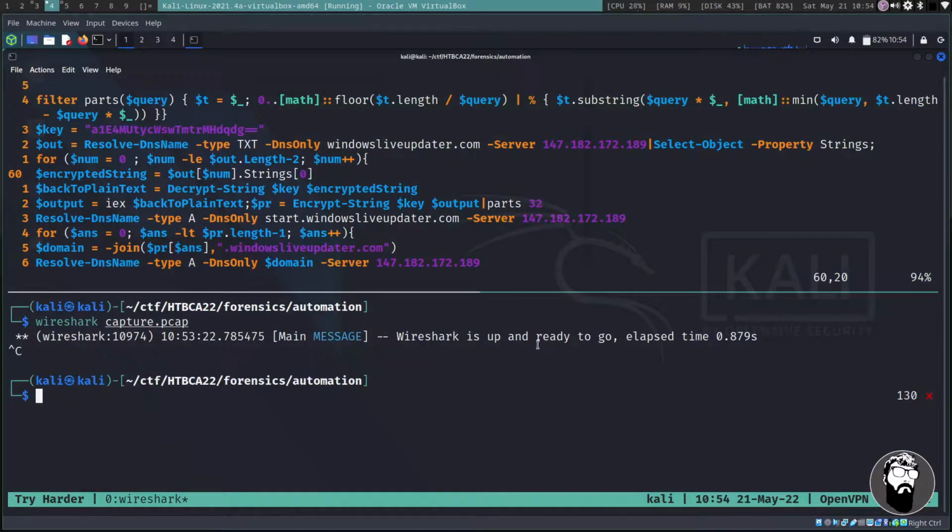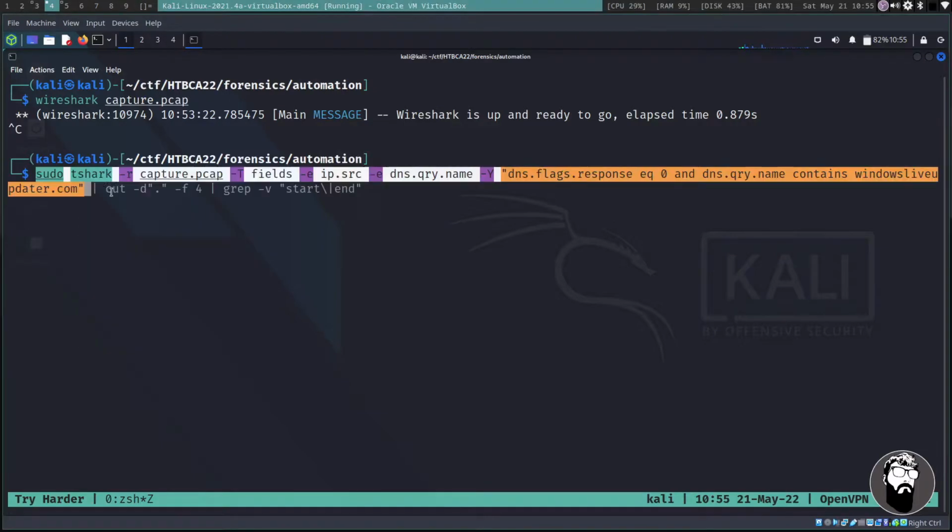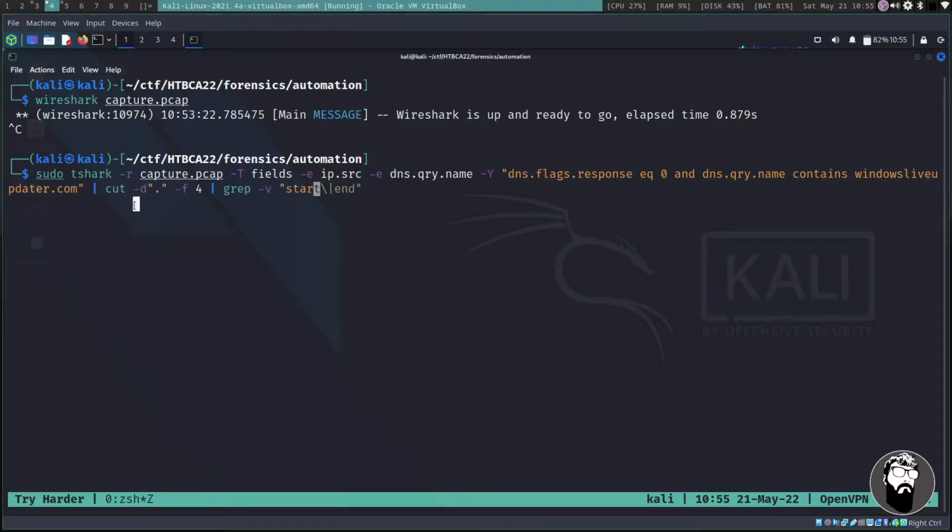So I'm going to kill Wireshark, and I'm going to run a tshark command that filters out those specific things. To do that, I'm just going to copy and paste this command that I've already prepared. And so we're running tshark on, I'm not ready for that one yet.